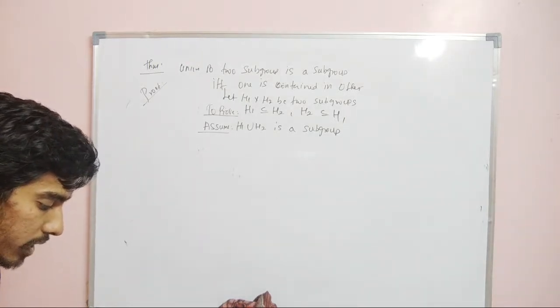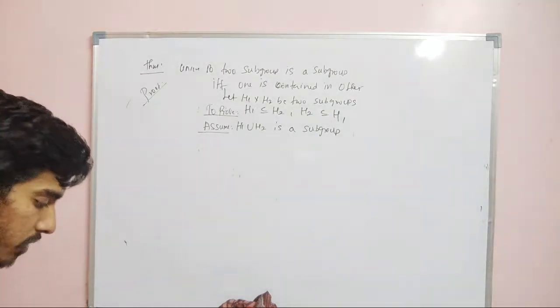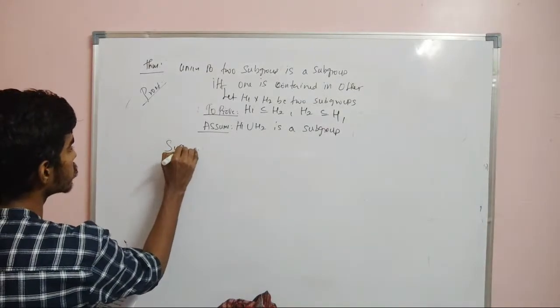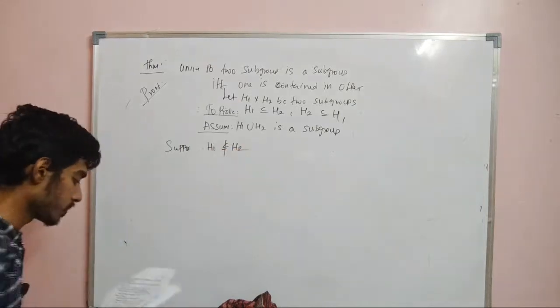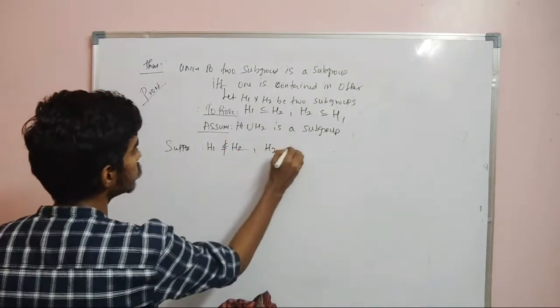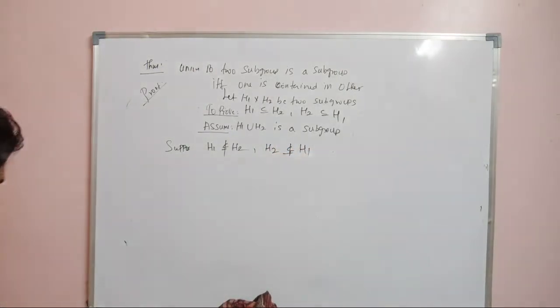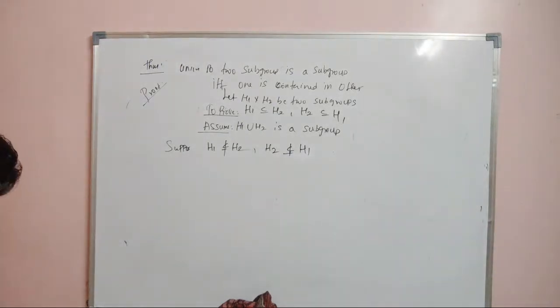We need to prove that H1 is contained in H2 or H2 is contained in H1. So assume a contradiction: suppose H1 is not contained in H2 and H2 is not contained in H1.